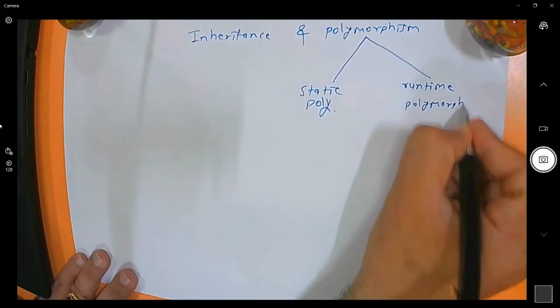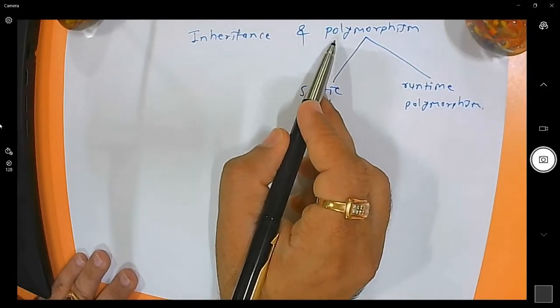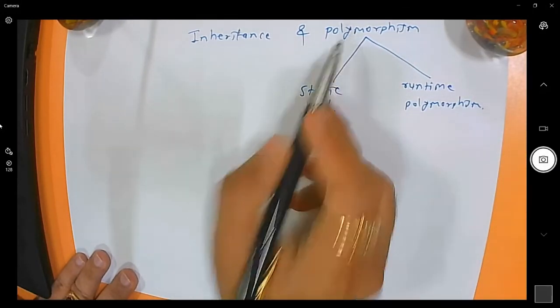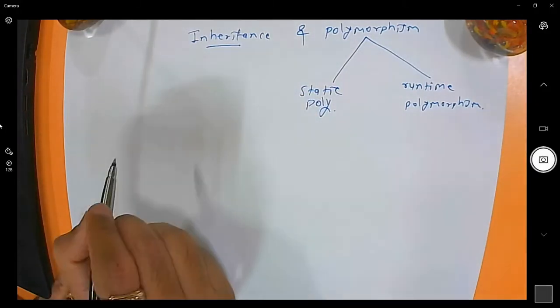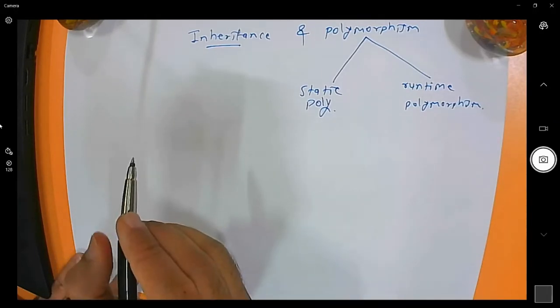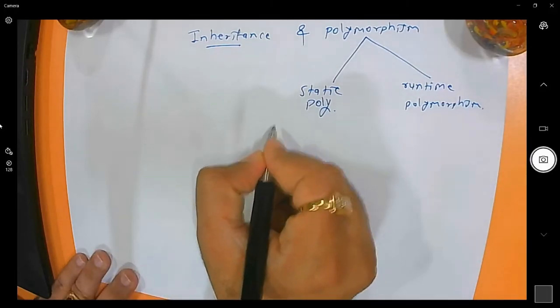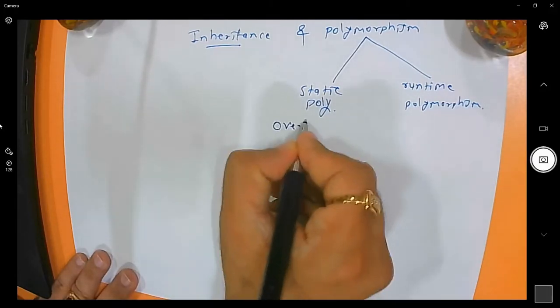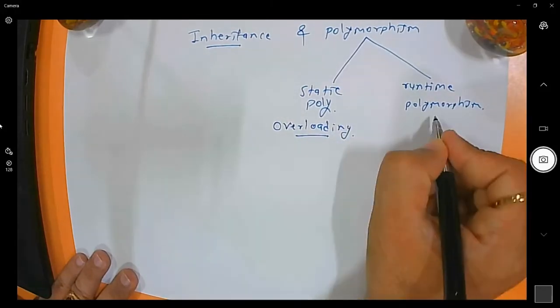What is polymorphism? I already said that the same name with a different form is known as polymorphism. What is inheritance? Inheritance is a superclass-subclass relation. You can say it is a concept of reusability. Now, what is static polymorphism? It is also known as overloading. And what is runtime polymorphism?